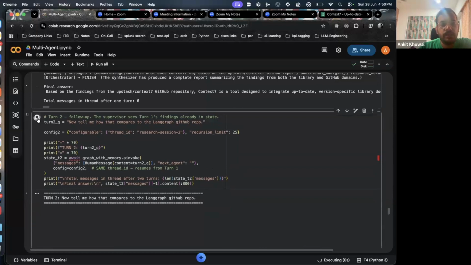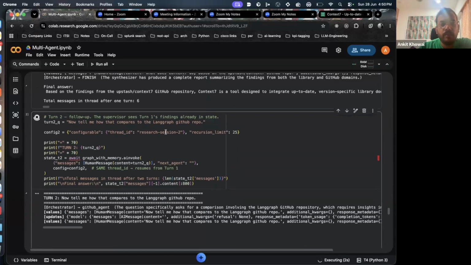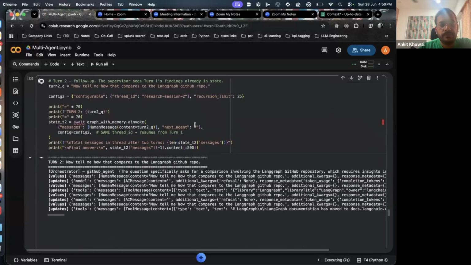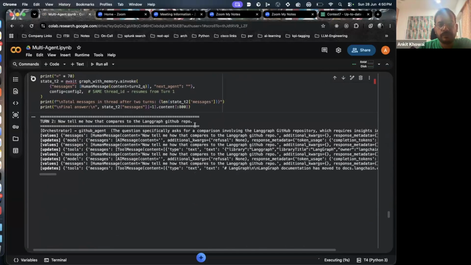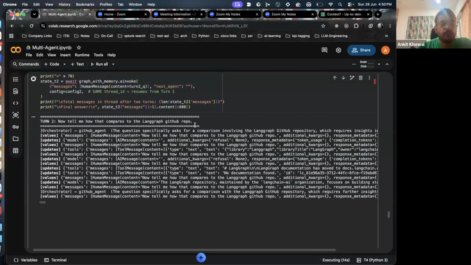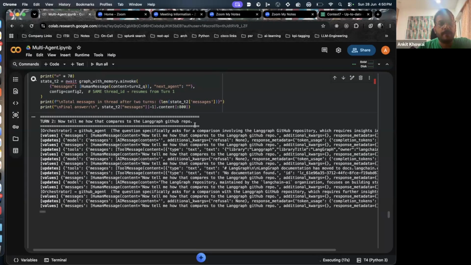Now let's execute this turn 2, where I'm telling it to compare it now with the LangGraph GitHub repo. Let's see what it gives. Okay, let's wait.